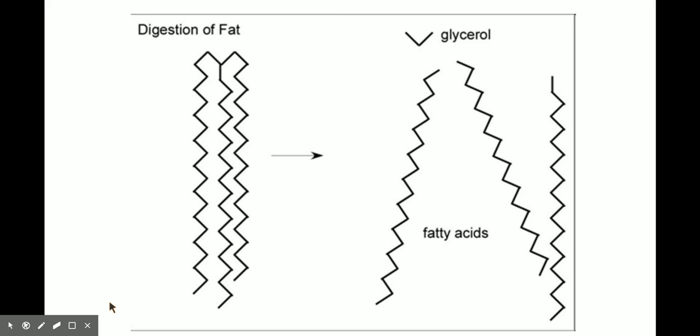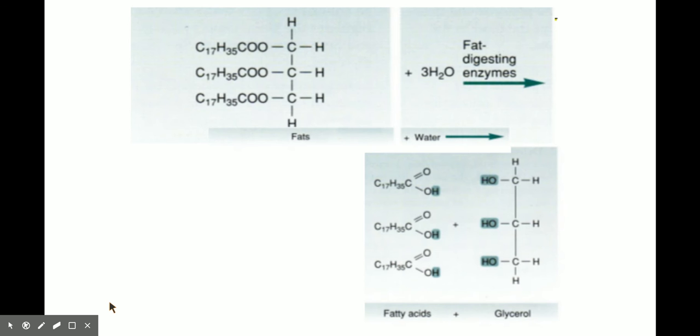Digestion of fat, again, we have our triglycerides. So if we look on the left-hand side, we have our glycerol molecule on the top and then 3 fatty acid chains coming across. Enzymes are going to break apart your glycerol from your 3 fatty acid chains, again, using hydrolysis. So they add water to break these apart. This is a structural model, showing you where the actual atoms are in your triglycerides, following you through the process. We know that because you're going to break 3 fatty acid chains off, you're going to create 3 water molecules. So you're doing hydrolysis 3 times.